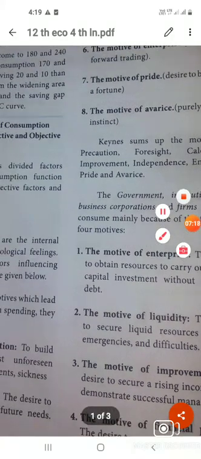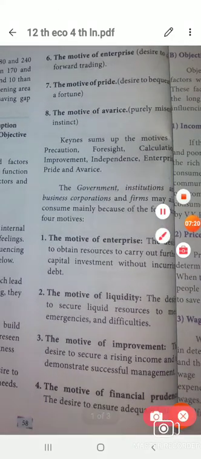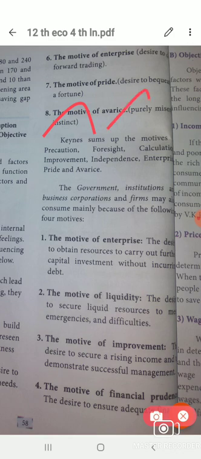Up to 8, listen here, this is the individual, each and every person, for what purpose they have to consume, what purpose they have to save. These are the individual factors, individual reasons. Here the government, business, corporation, firms, for what purpose they have to consume, that only we are going to see now.